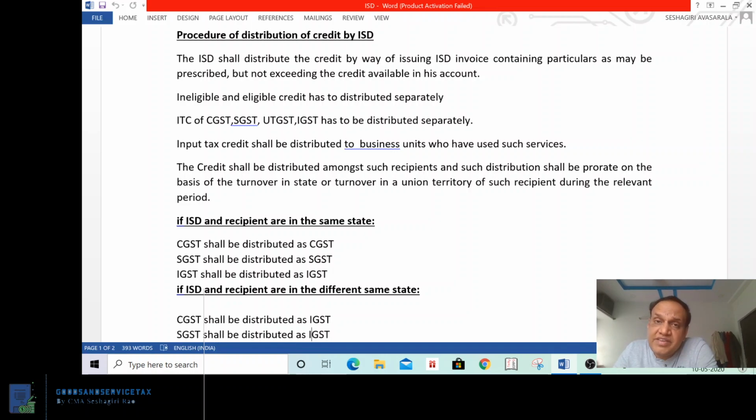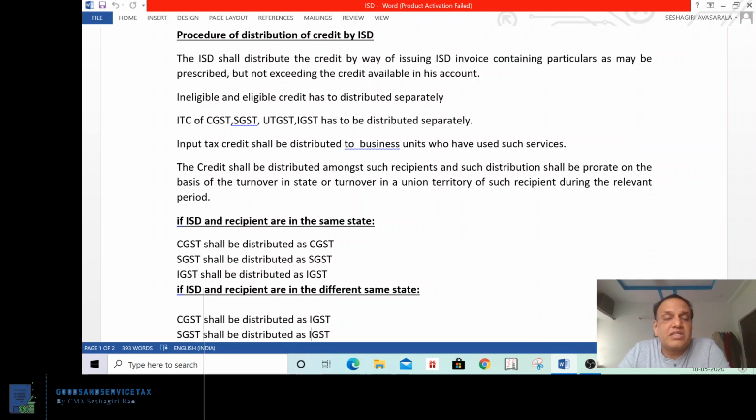That means if he is having any eligible credit, that can be passed by the ISD to the recipient unit. If he is having any ineligible credit also, that can be separately distributed to the recipient units by the head office. And suppose he is having a credit of CGST, SGST, UTGST, IGST, that credit shall be separately passed. Suppose he is having a CGST credit of 3 lakhs, he has to pass only CGST credit. If he is having SGST credit, he has to pass SGST credit. If he is having UTGST credit, the head office has to pass UTGST credit separately.